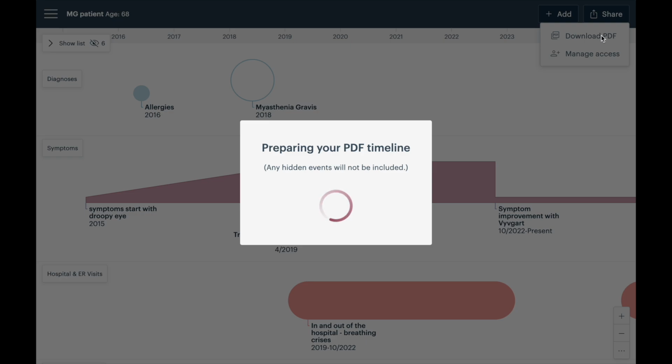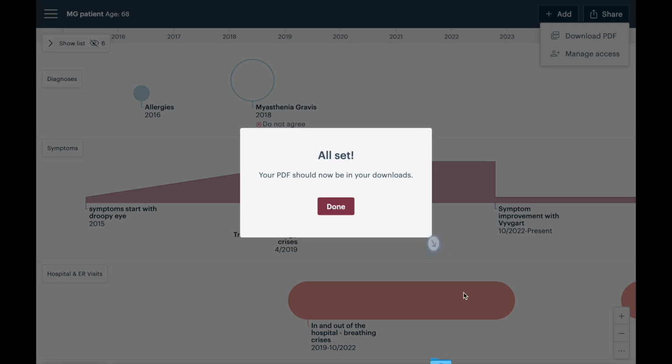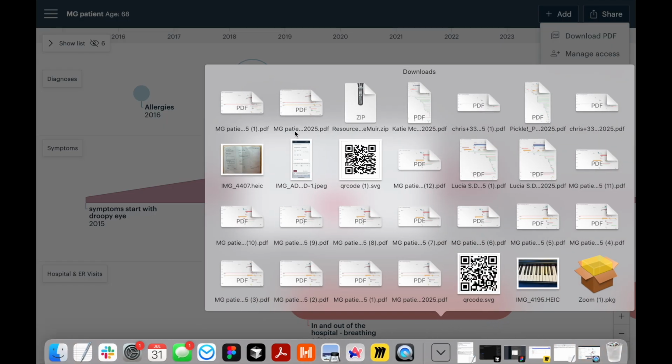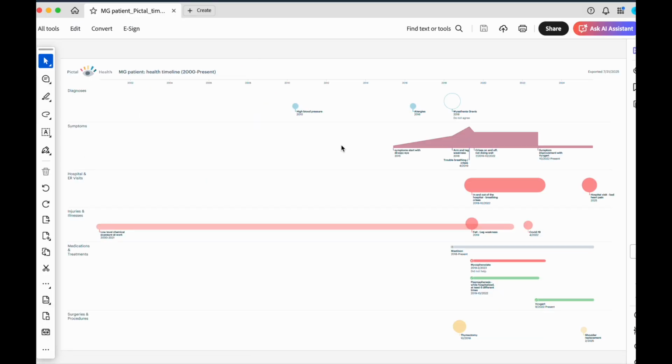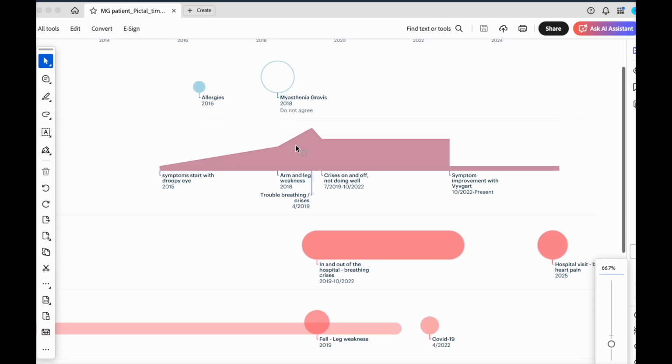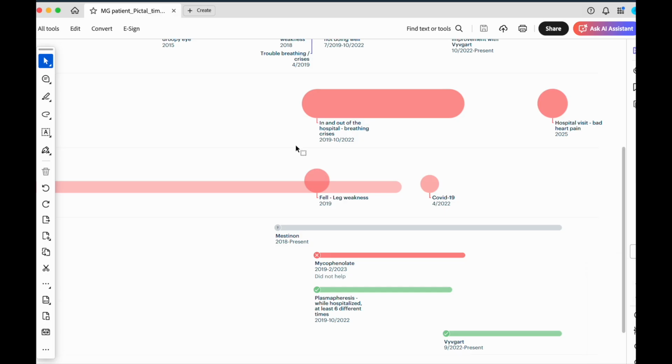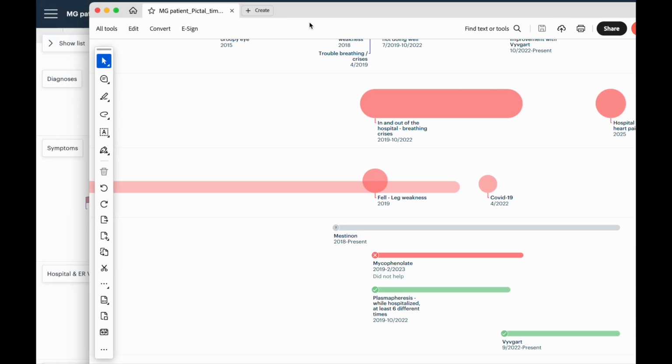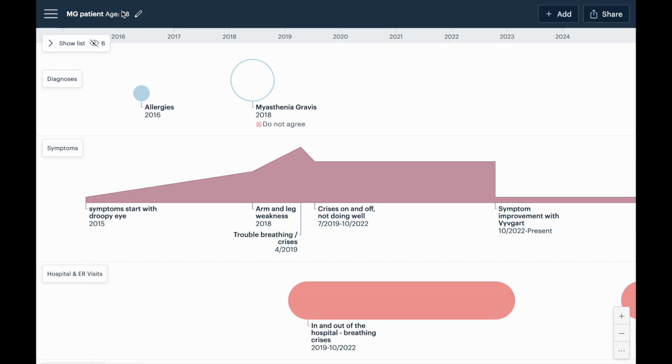So I'm going to go ahead and download a PDF, and then I'll pop that open, and perfect. It's not showing my life events. So I think those are kind of the basics, the important things to know.